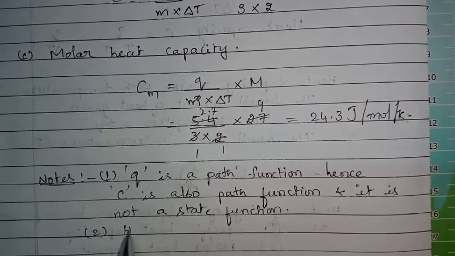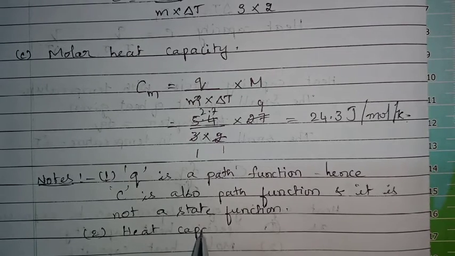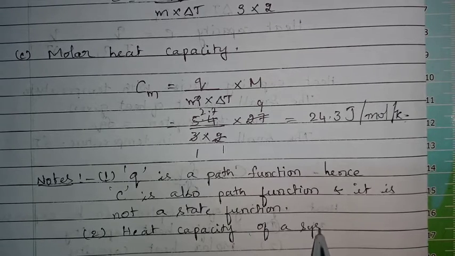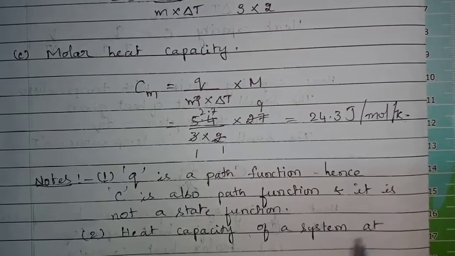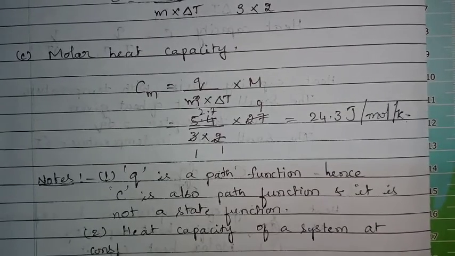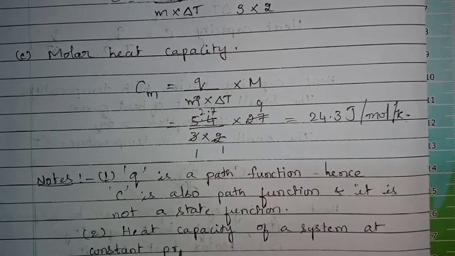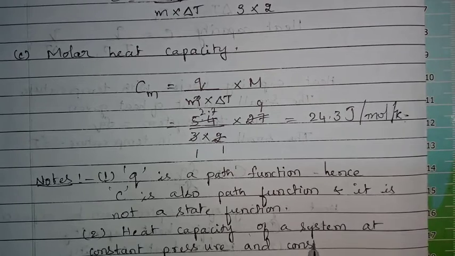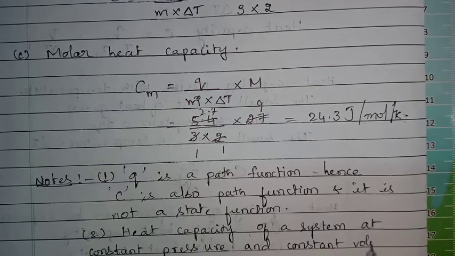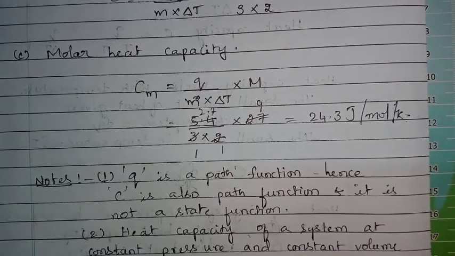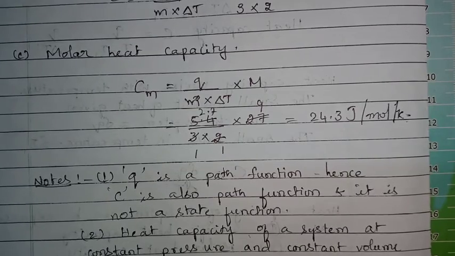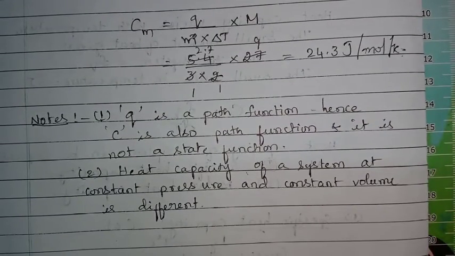Second, the heat capacity of a system at constant pressure and at constant volume is different. It means the heat capacity of a system at constant pressure and constant volume is different.